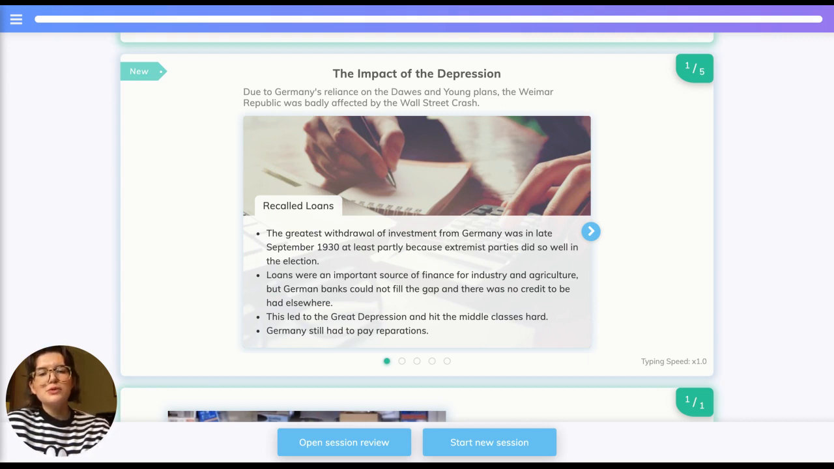Loans were an important source of finance for industry and agriculture, but German banks could not fill the gap and there was no credit to be found elsewhere. This led to the Great Depression hitting Germany, and in particular, it hit the middle classes extremely hard. We must remember, because of the Treaty of Versailles, Germany still had to pay reparations.